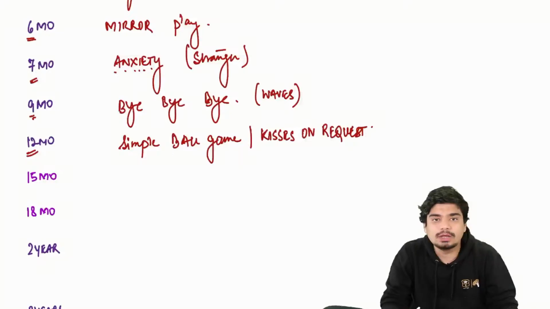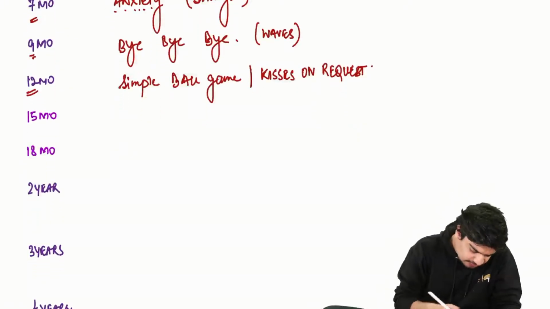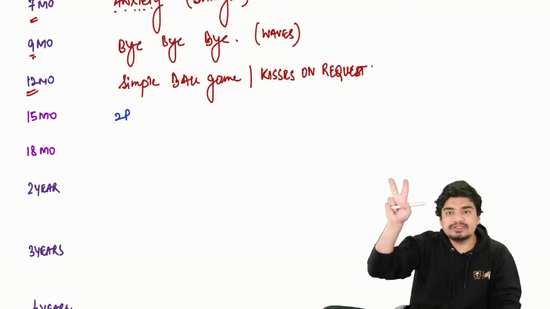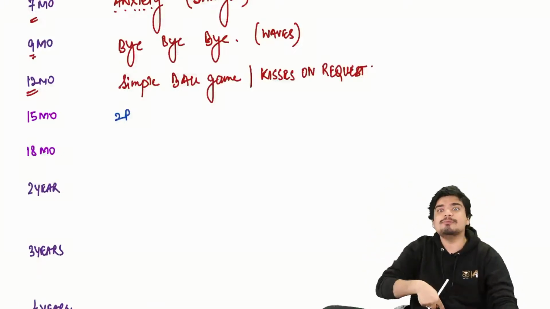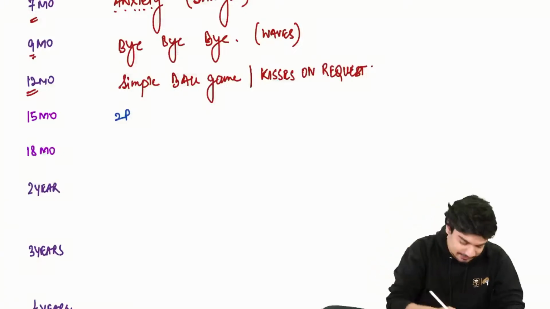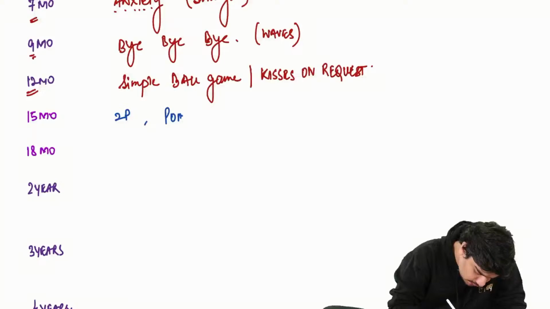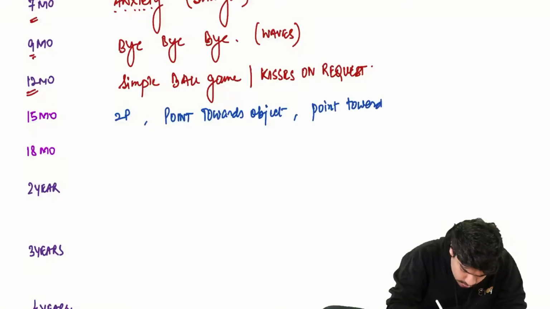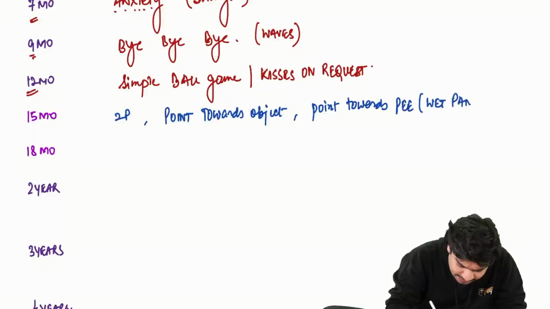At 15 months will come 2 P's. What are these 2 P's? First P is he'll point towards an object. Second P is he'll point towards his own P. He'll wet himself and he'll point towards his own P, that is his own wet pants. Alright, these are the 2 P's.